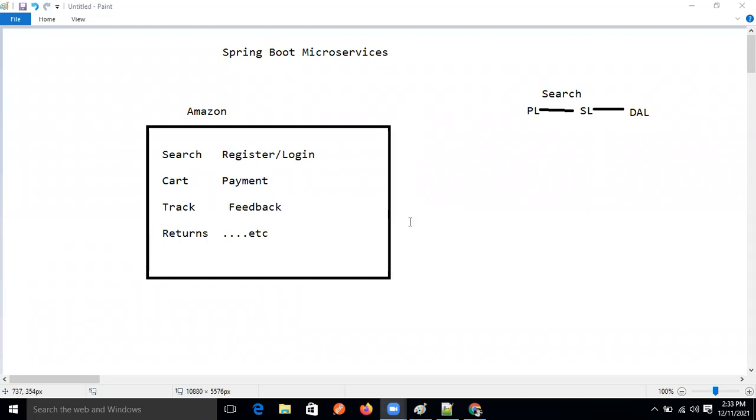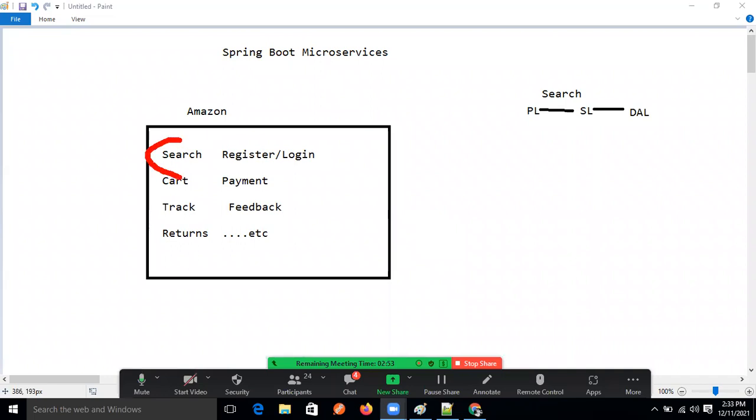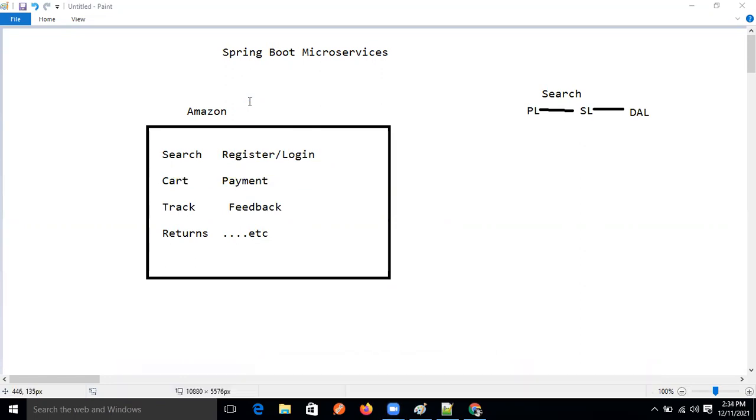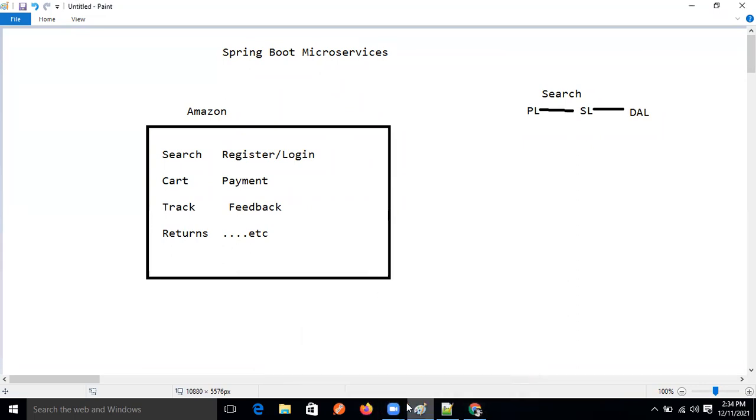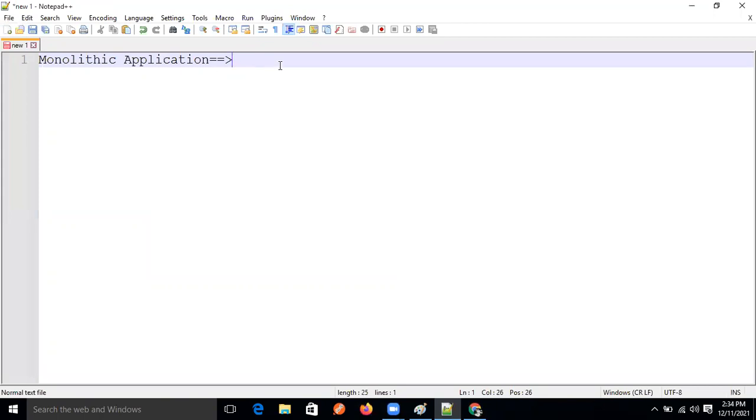Okay, so here, all different modules combining in a single project, that is nothing but a monolith. And we can say that the application is nothing but a monolithic application now, guys, right?